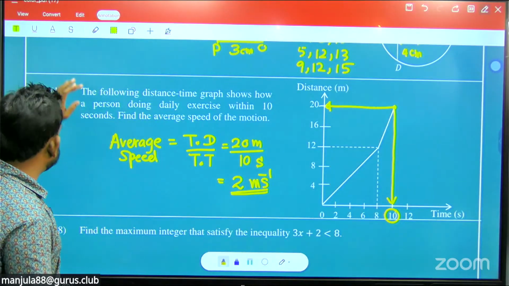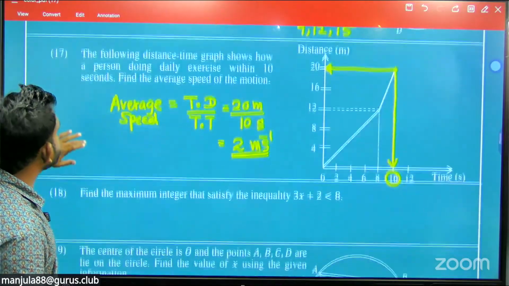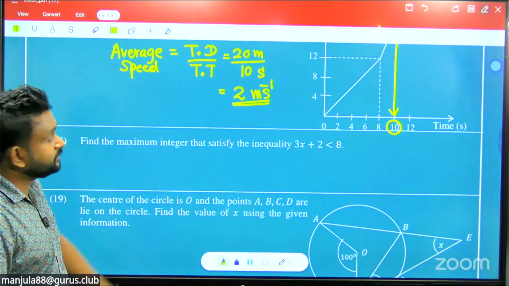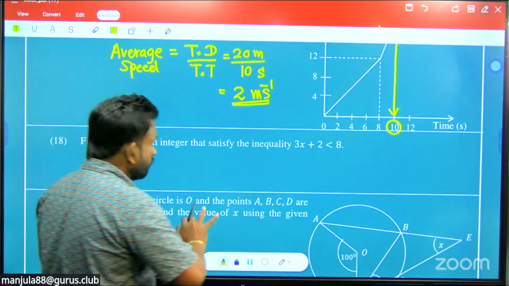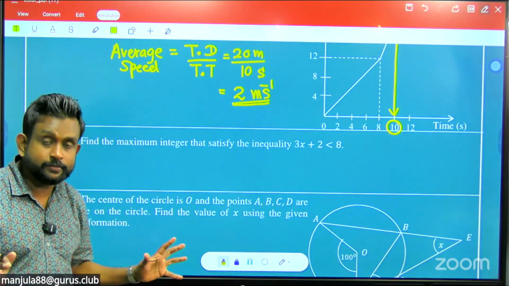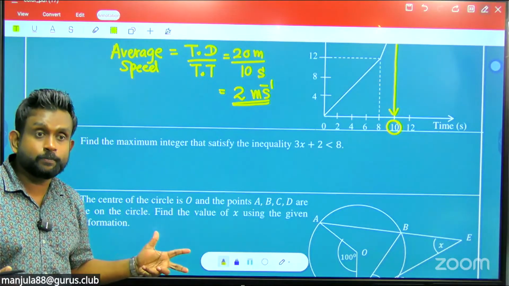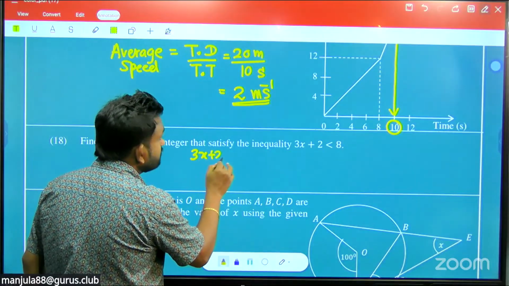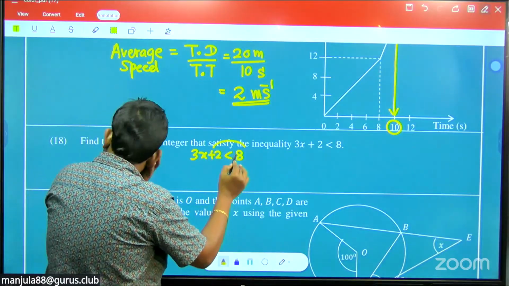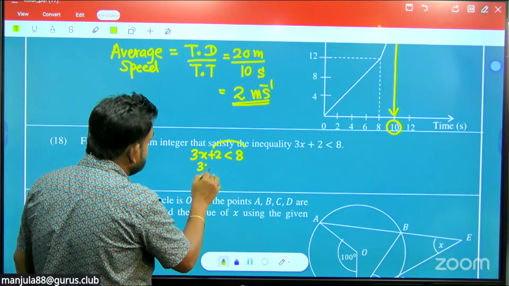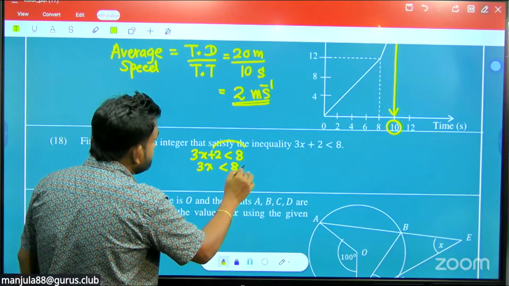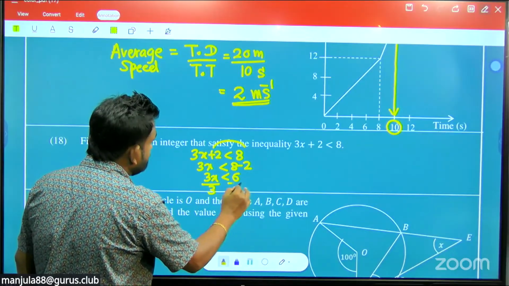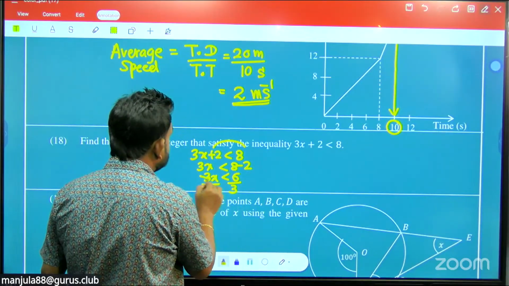Now question number 18. Find the maximum integer that satisfies this inequality. Solve for x like solving a simple equation. You write 3x plus 2 less than 8. Bring this 2 to the other side. So 8 subtract 2, 3x less than 6. Divide by 3 on both sides.